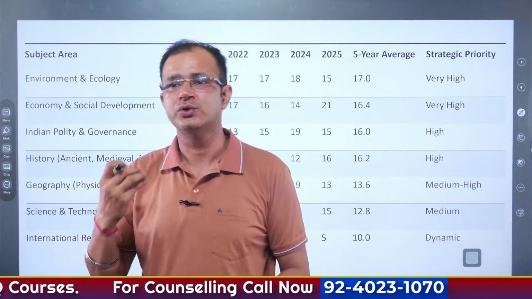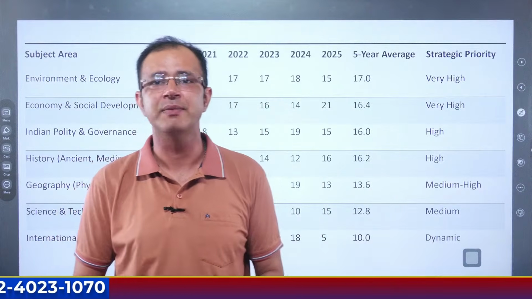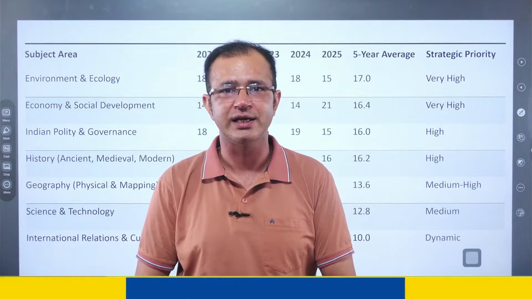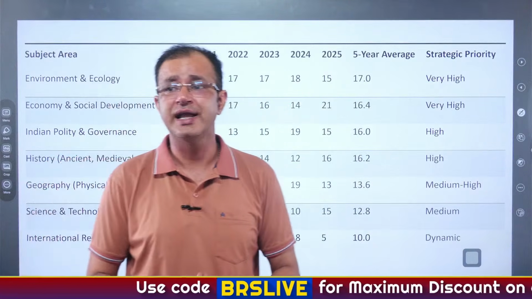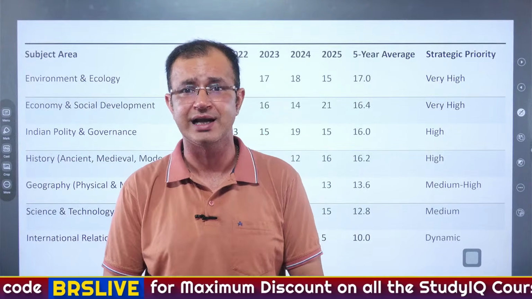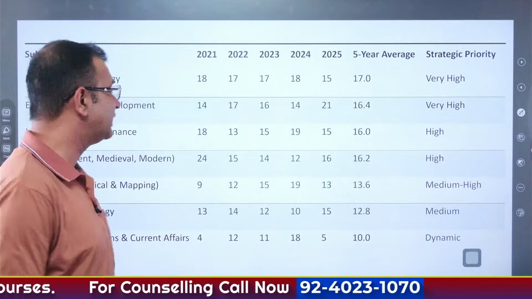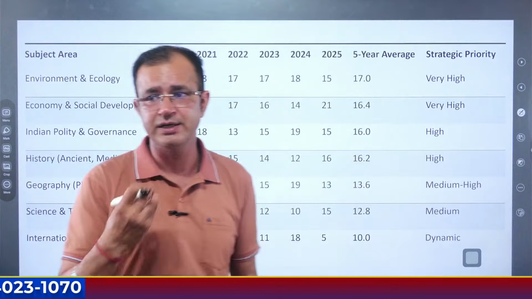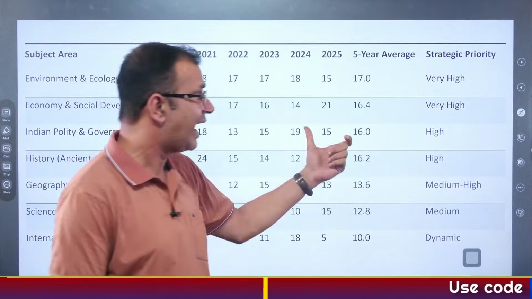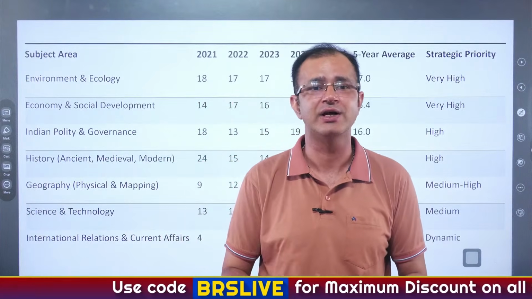All right, when it comes to the economy and social development again, economy and social development is another segment where UPSC is focusing on current affairs. And you can see over here also, it is 16.4, so the strategic priority that we have to take into consideration is very high. Then next, we have Indian polity and governance. And in this, again, 16 was the average of the 5 years, and the strategic priority is quite high. And then comes history, that is ancient, medieval as well as modern.